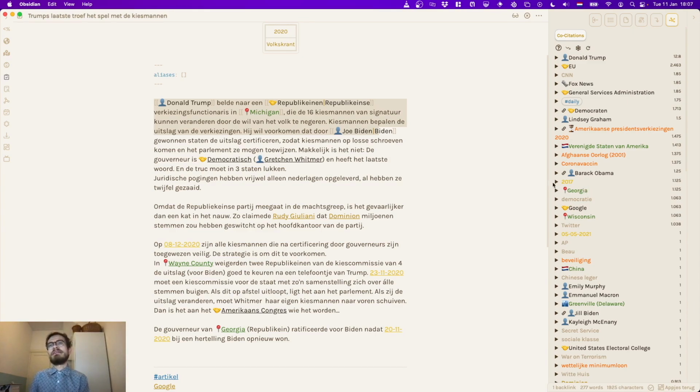So if I want to know about places that Joe Biden is related to, I can just look at these green pins, or with persons by looking at the emojis. So Supercharged Links is really something that will help you filter through these kinds of lists. And let's go to the next example.